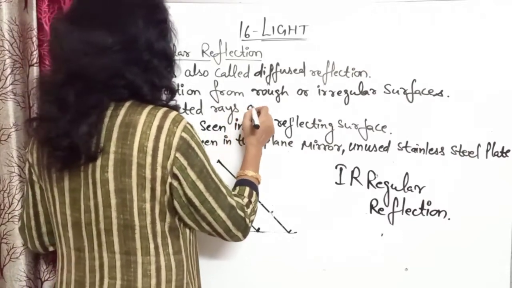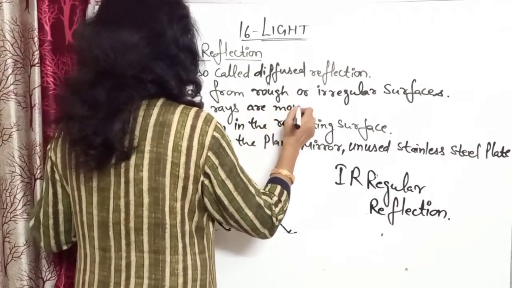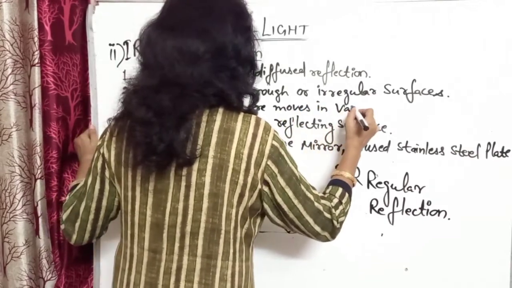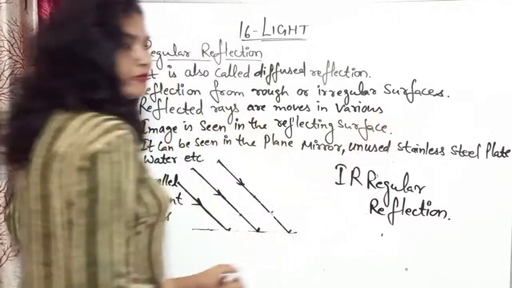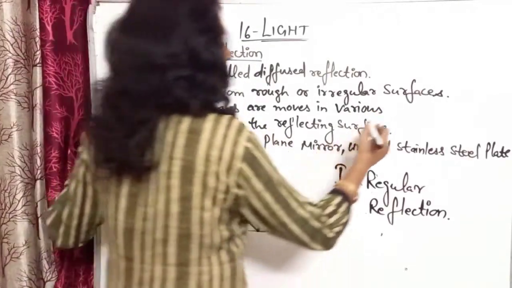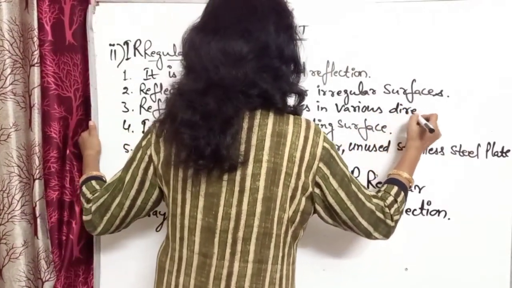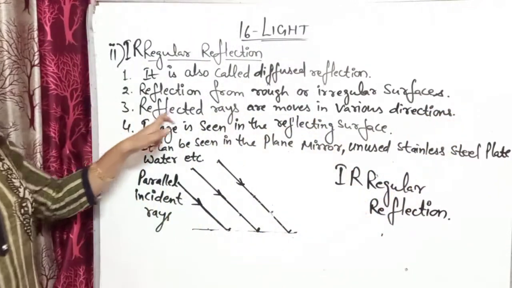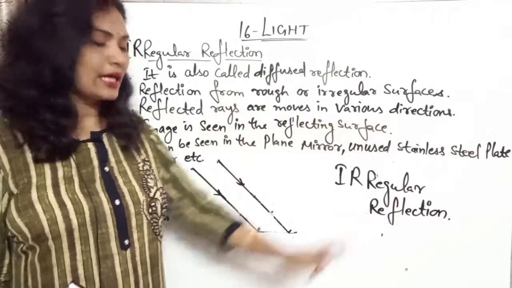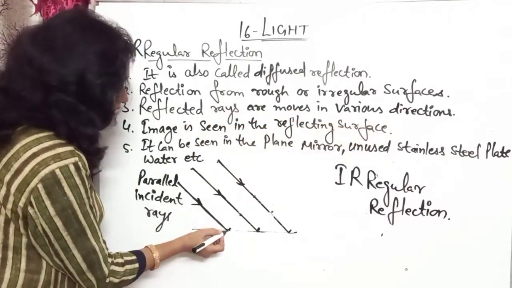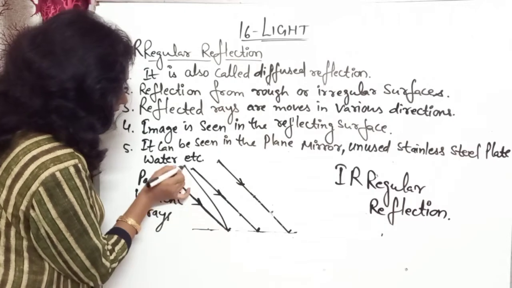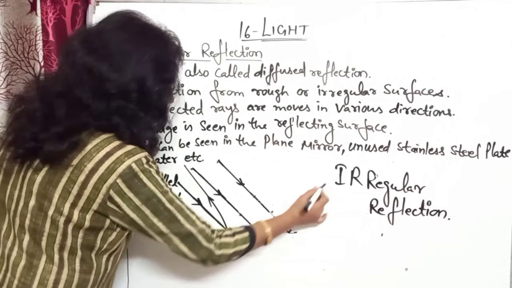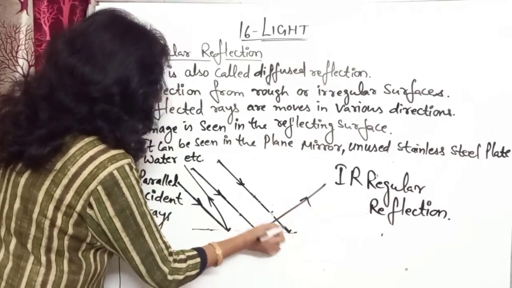Reflected rays move in various directions. For example, this ray will be moved like this, it is moving like that, it will be moved like that.